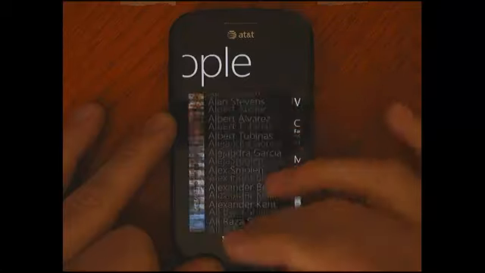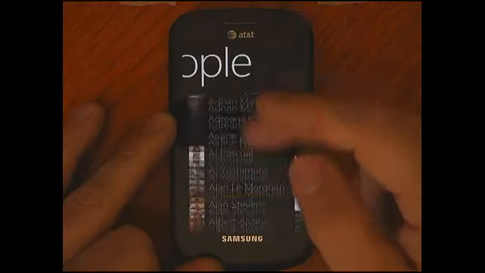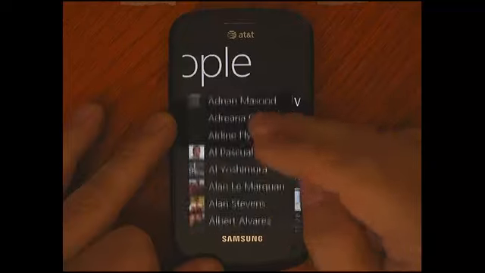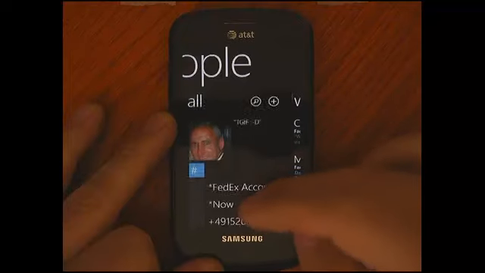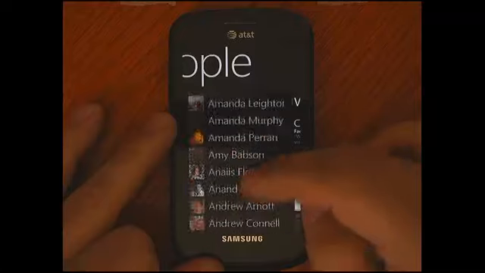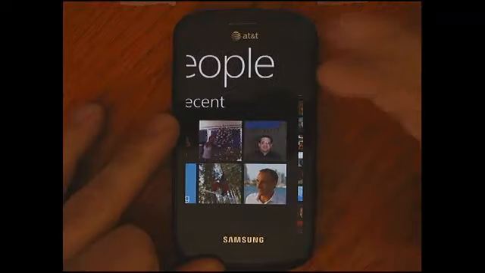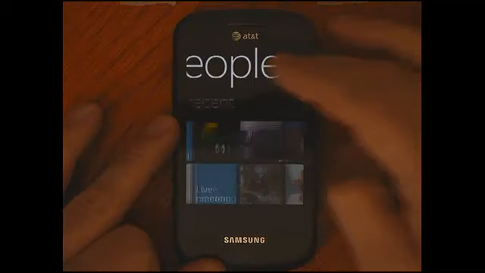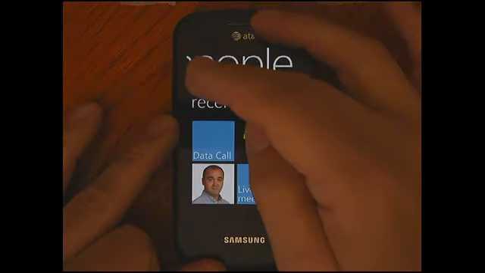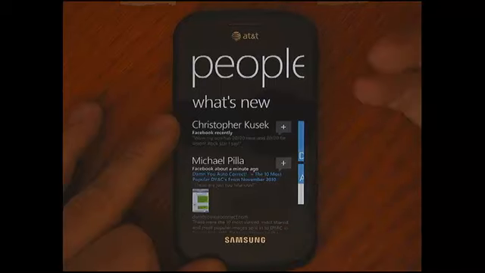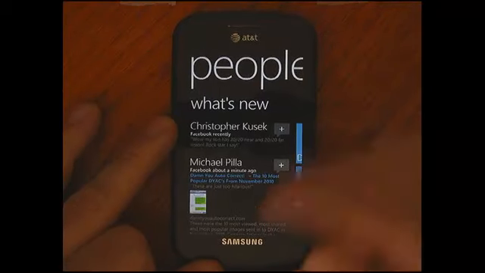One of the cool things in here is this is a panorama control. Normally in an application you'll notice that you have one screen you work with and then maybe you have this up and down motion. But with a panorama control, you can see I can look at the recent people I've been talking to. I can see what's new with all the friends that I have on Facebook and Live.